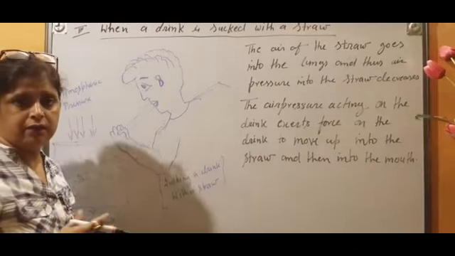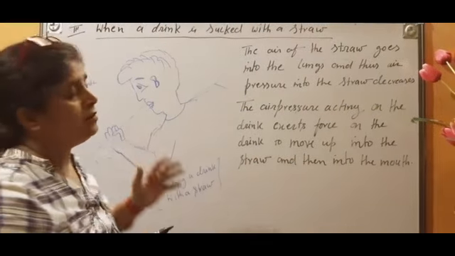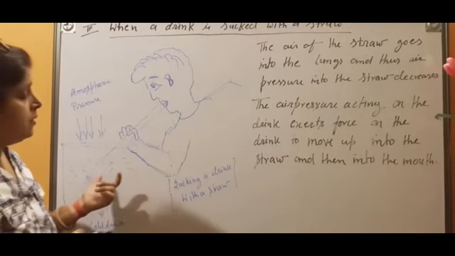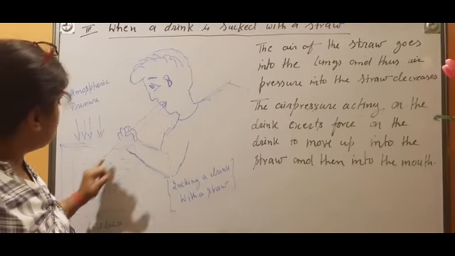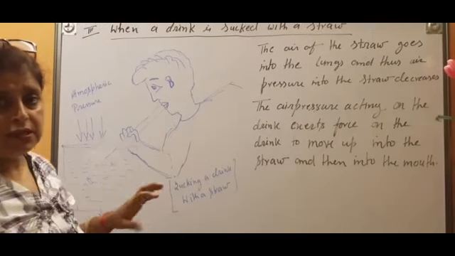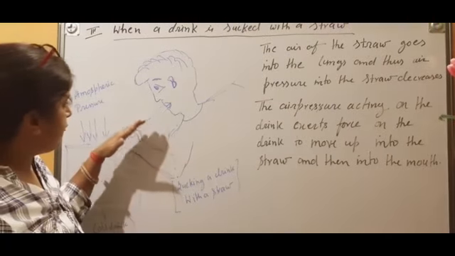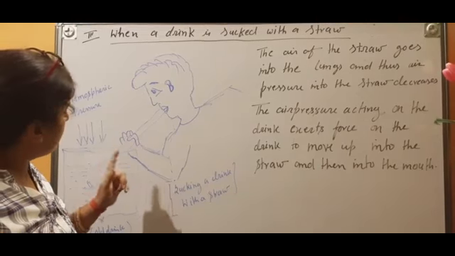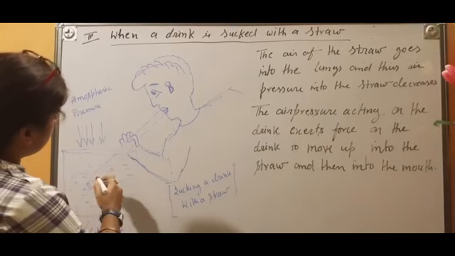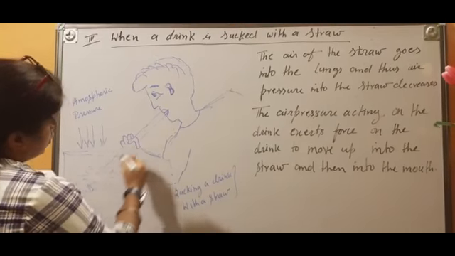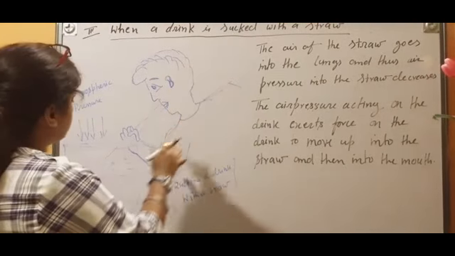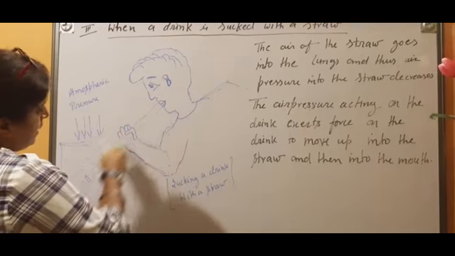What happens when we are using a straw to drink a cold drink or any other drink? See, the straw is vacant, it means air is there. The presence of air means there is air pressure also. So we are sucking it. Then the air inside the straw goes inside our mouth, reaches our lungs, and then this place is vacant.